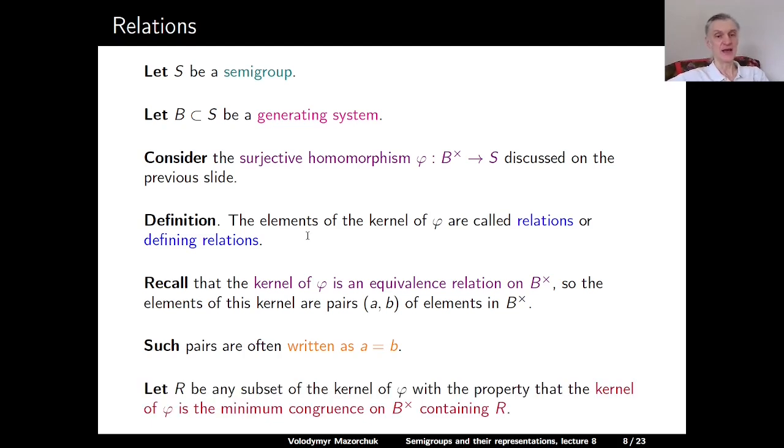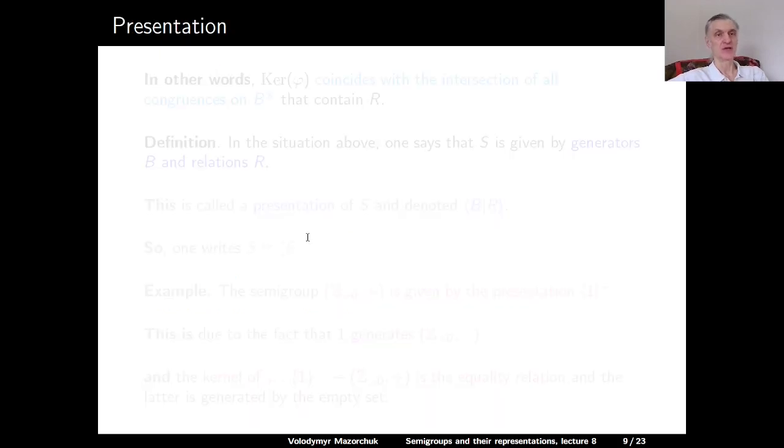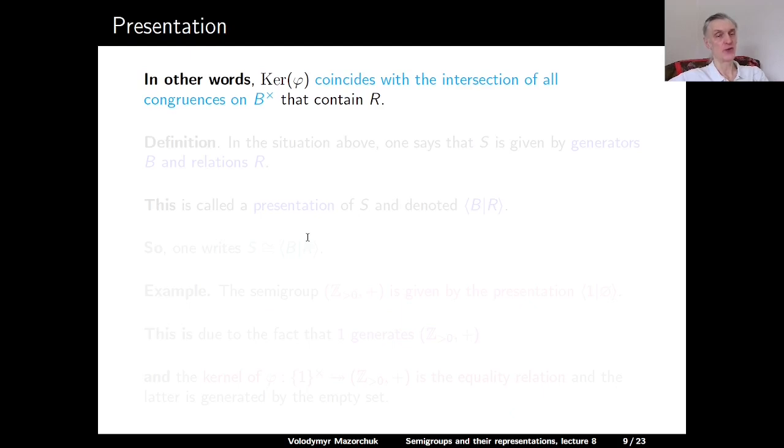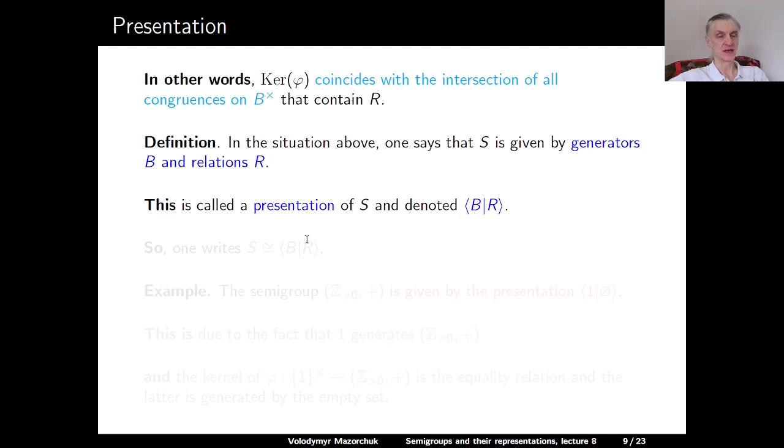So let R be any subset of the kernel of phi with the property that the kernel of phi is the minimum congruence on B upper cross containing R. So in other words, the kernel of phi coincides with the intersection of all congruences of B upper cross that contain R. Definition: in the situation above, one says that S is given by generators B and relations R. So in this case, this is called the presentation of S and is usually denoted by this symbol.